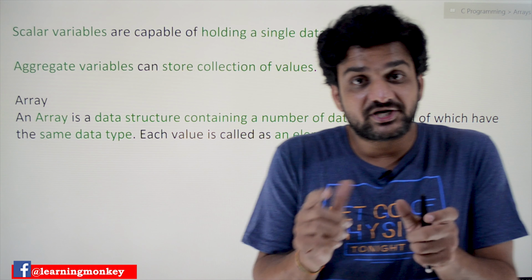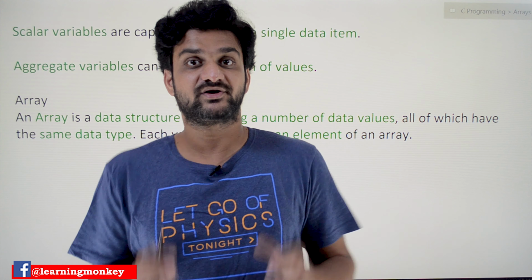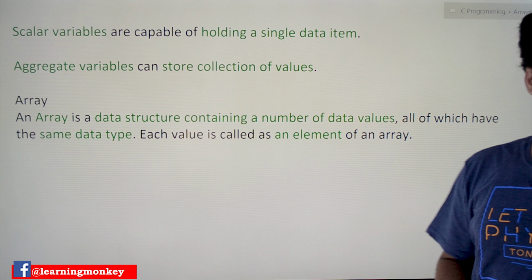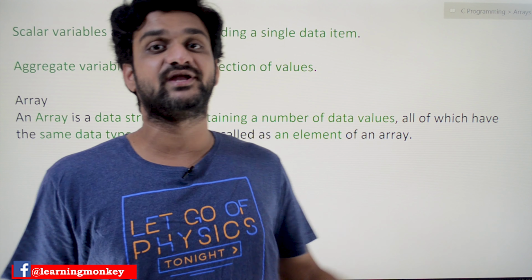The important point to understand is, if you are willing to store 10 values in an array, all the values in the array are of the same data type. Each value is called an element of an array.